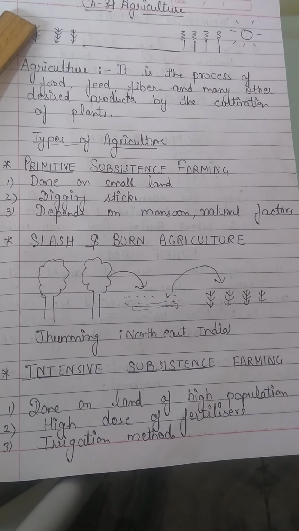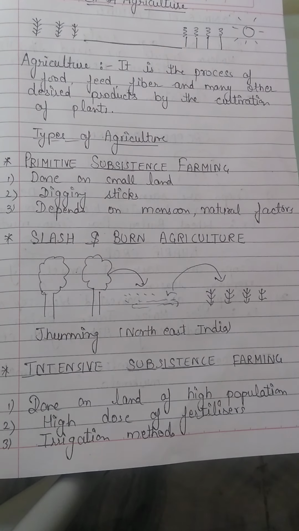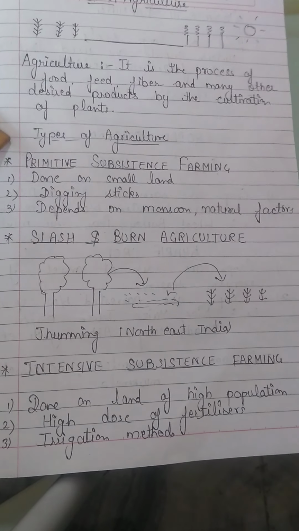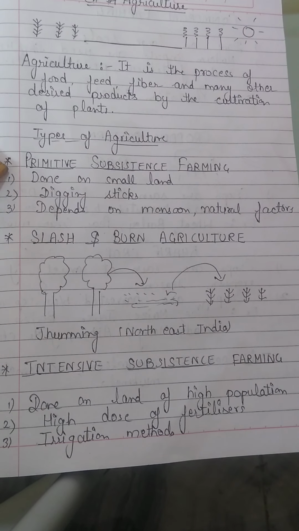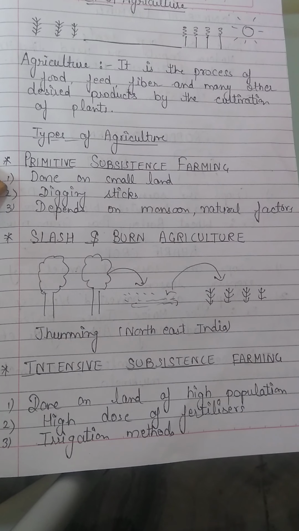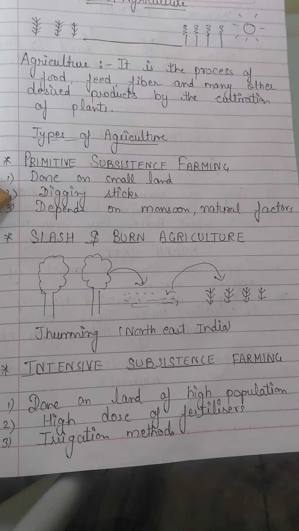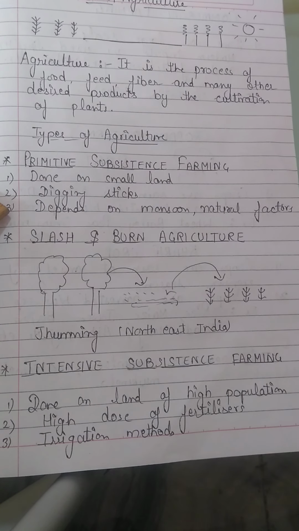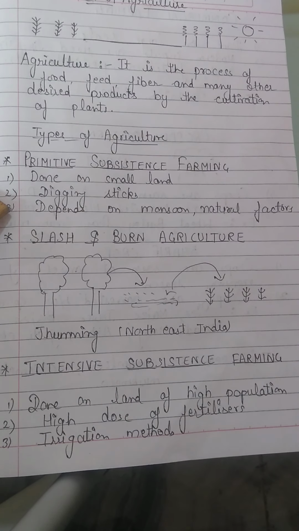So, there are some types of agriculture. The first type is primitive subsistence farming. Basically it is done on small patches of land, and the best example is digging sticks, and it depends on monsoon and some natural factors.